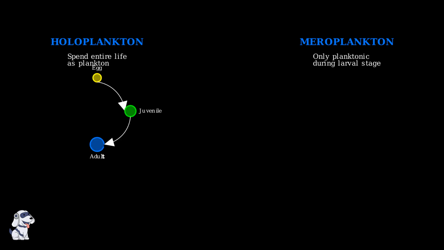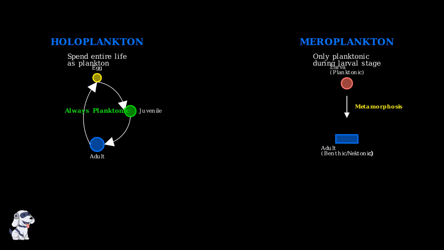Holoplankton, like copepods and krill, remain planktonic throughout their entire life cycle. From egg to juvenile to adult, they continue drifting in the water column, never settling on the bottom or becoming strong swimmers. Meroplankton have a very different life strategy. They start as planktonic larvae, drifting in the water column. But as they develop, they undergo metamorphosis and transition to become either bottom-dwelling benthic organisms or strong-swimming nectonic animals.